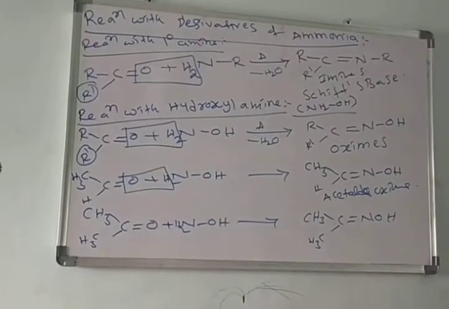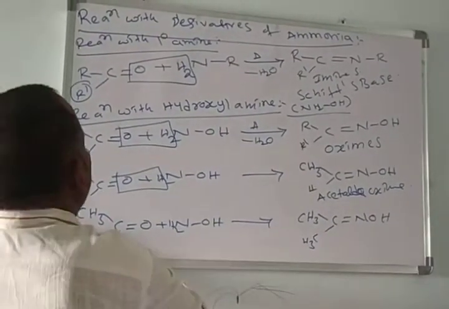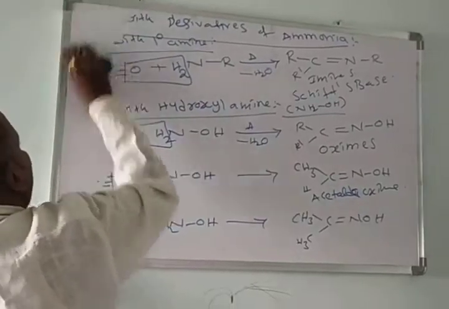Next, in continuation, addition with hydrazine.